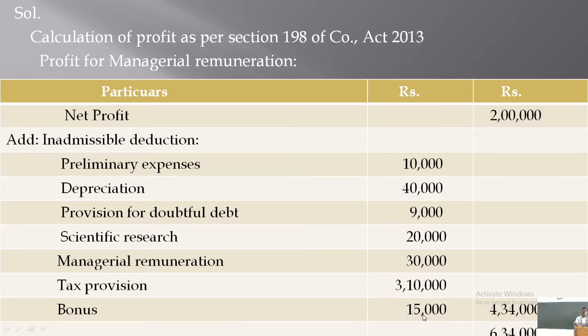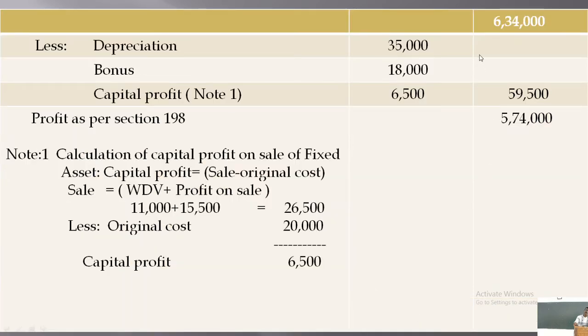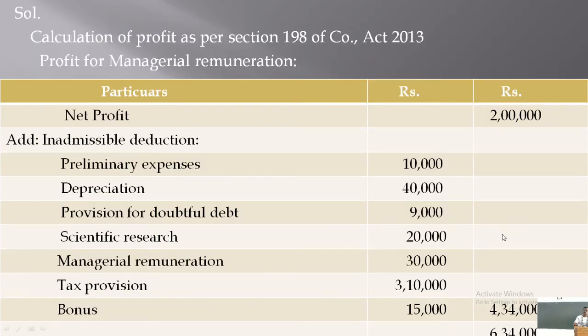And bonus rupees 15,000 is paid, but actually bonus payable was 18,000. Bonus paid is 15,000 in the profit, right? So 15,000 is deducted from this profit while calculating the profit of 2 lakhs. But what is the actual bonus? Actual bonus liability, bonus payable, was 18,000. It means 3,000 rupees bonus was less paid. Less paid means it is not paid. 3,000 rupees bonus was not paid.